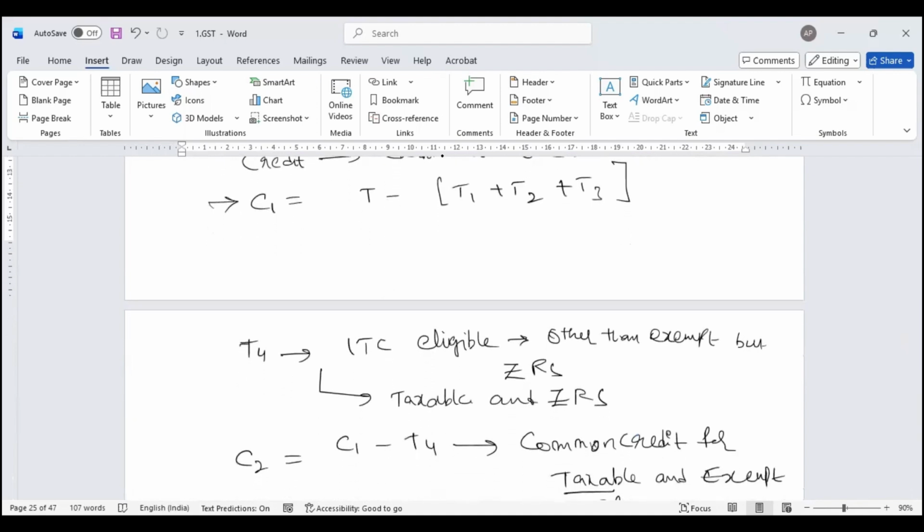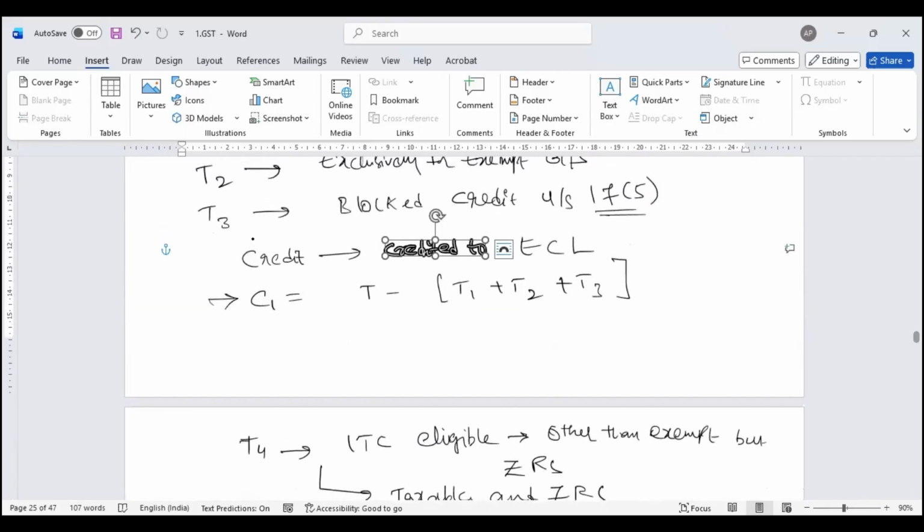So government said remove that T4 from your credit, which leaves your common credit. So C1 is your credit eligible partly for taxable and exempt.